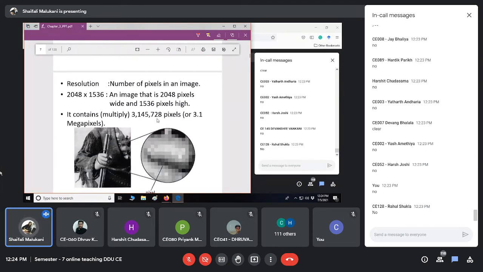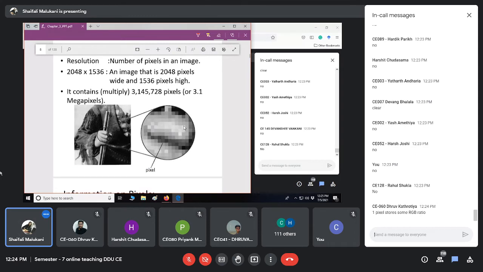What I know is, an image will have pixels, right? And I know that this image is having 3.1 megapixels. But when I store it, it will have a size of 3.1 megabytes. This is just an example, right? What is the meaning of that? Pixels are 3.1 megapixels, that many pixels are there. But when I store, how do I store a pixel?